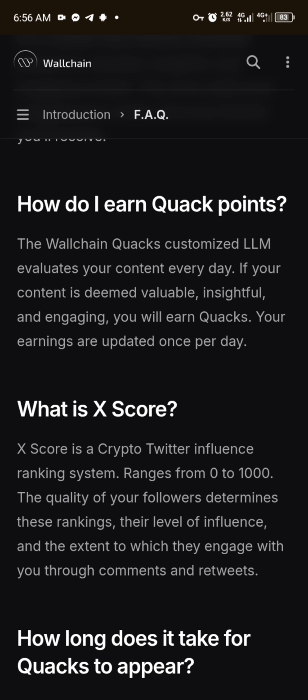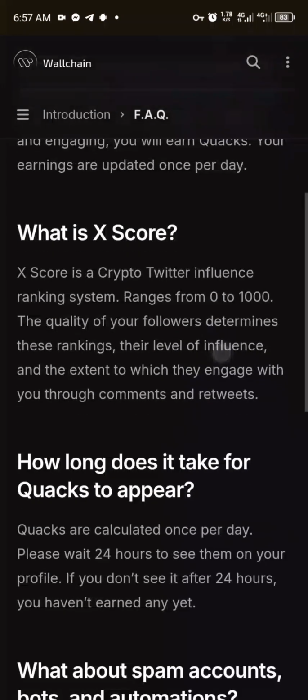If it is valuable and engaging, you'll be given points for it. Aside from that, there is still something called the X score. The X score is a crypto Twitter influence ranking system, ranging from 0 to 1000.